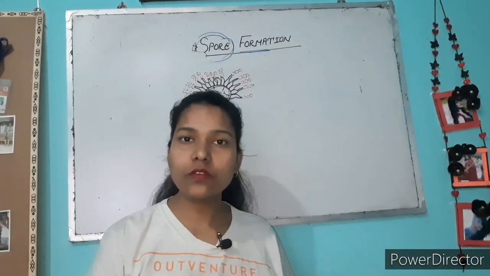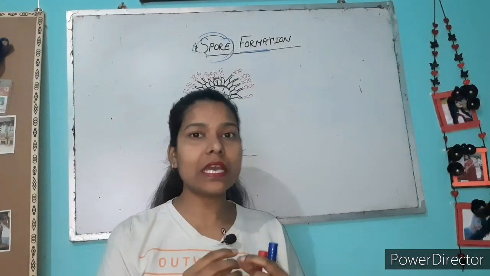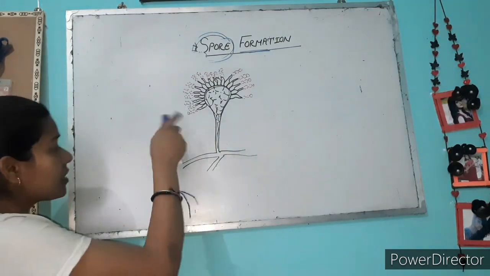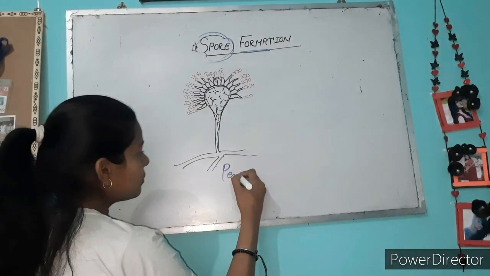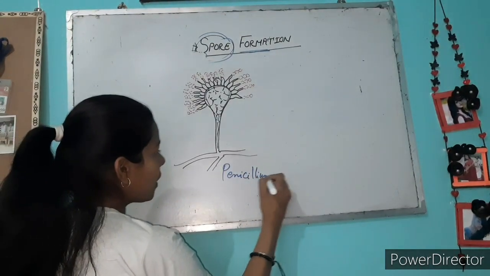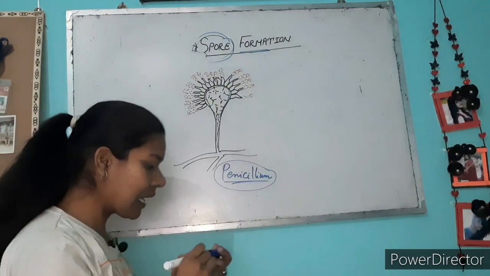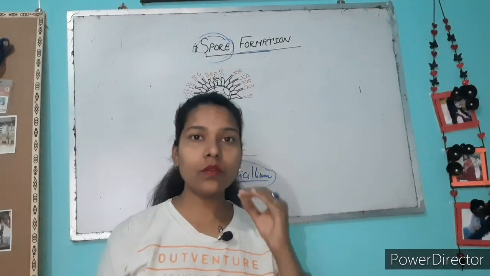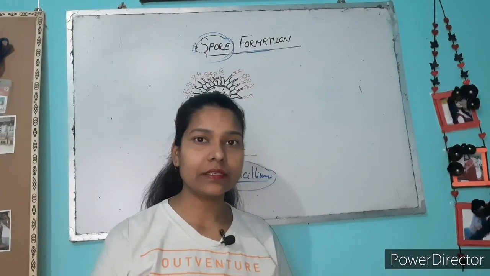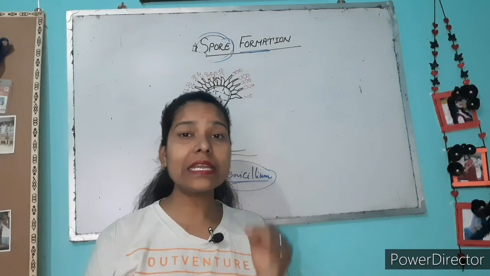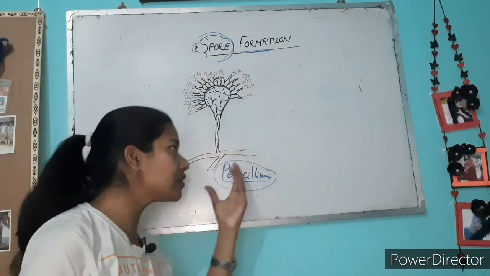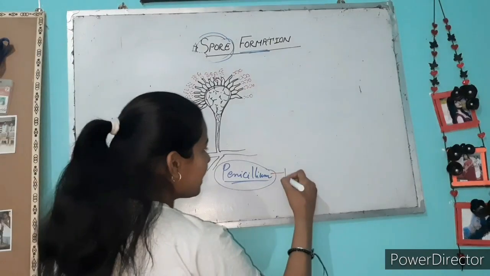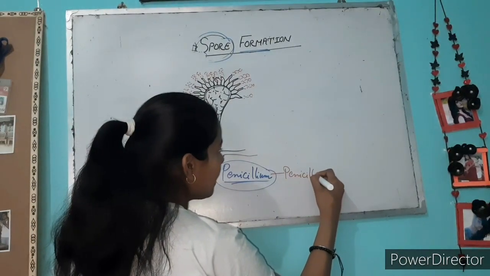Penicillium is also a fungus, but these fungi form their offspring with the help of conidia spores. This is the diagram of Penicillium. I want to tell you one fact about Penicillium. You know that penicillin is an antibiotic. That antibiotic is made from this fungus, the Penicillium fungus.